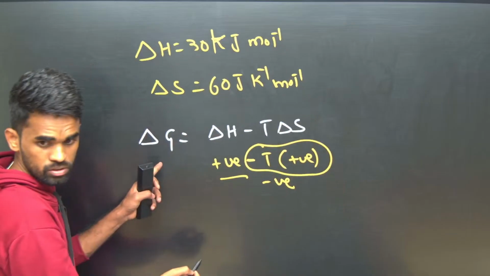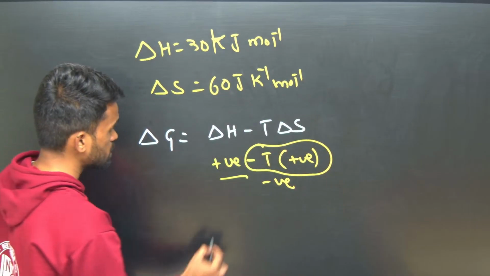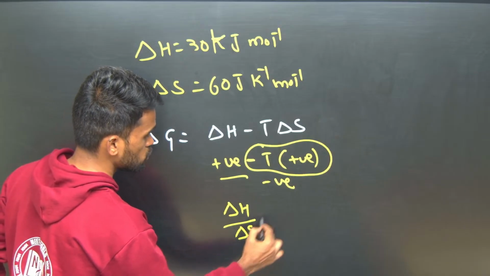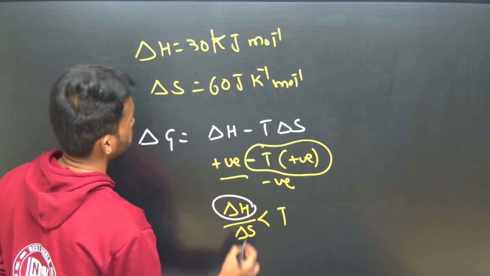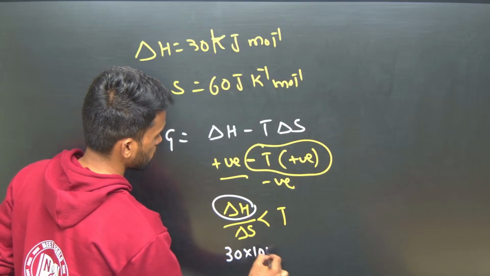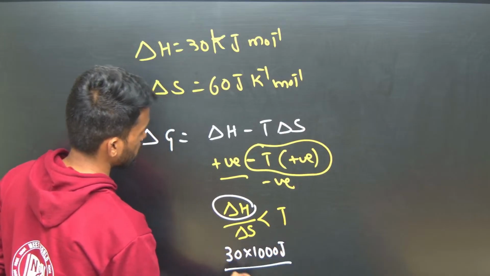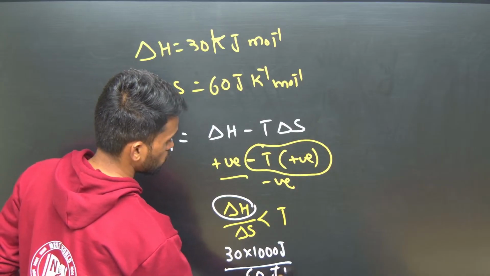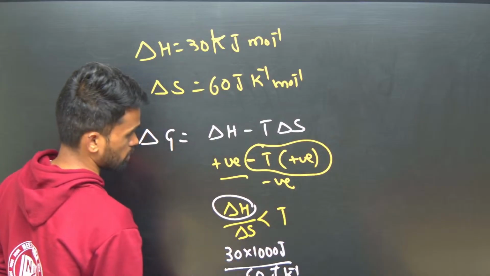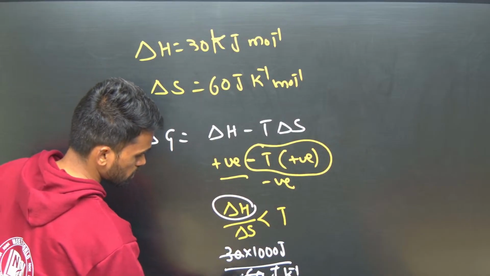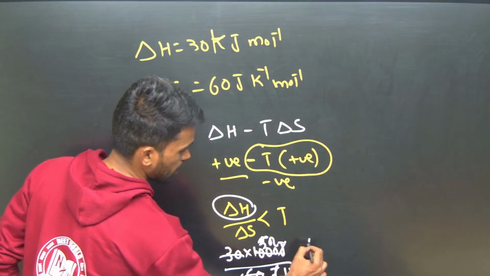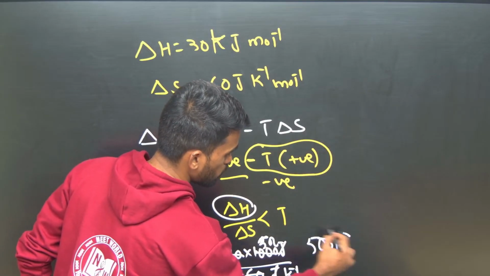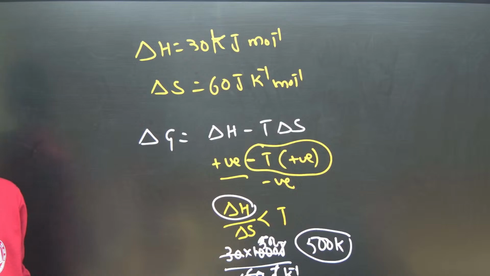It means delta H by delta S should be less than the temperature. Here 30 into 1000 joule, and 60 joule per Kelvin per mole is given. So it will be 500 Kelvin. It means above 500 Kelvin the reaction will be spontaneous.